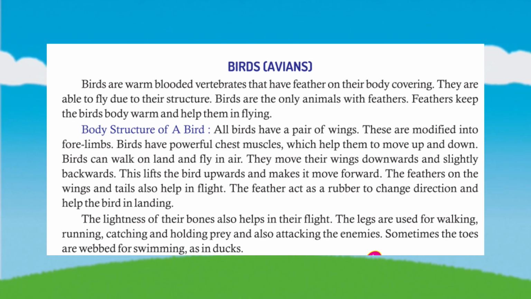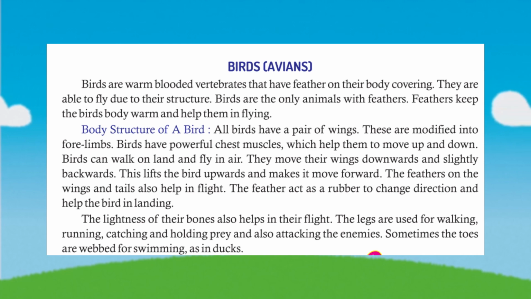They move their wings downwards and slightly backwards. This lifts the bird upwards and makes it move forward. The feathers on the wings and tails also help in flight. The feathers act as a rudder to change direction and help the bird in landing. The lightness of their bones also helps in their flight.